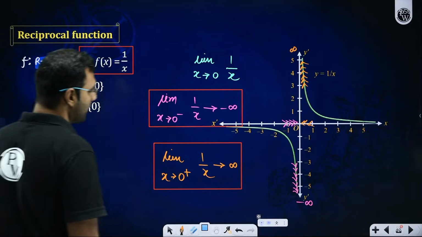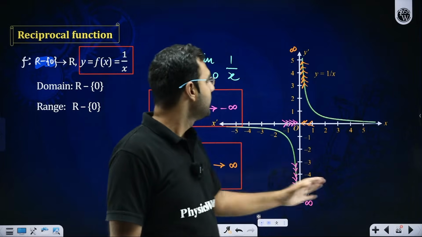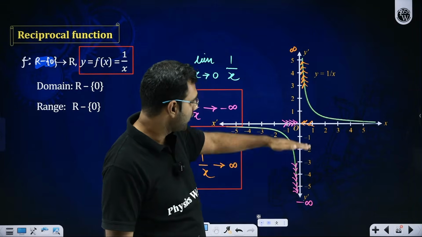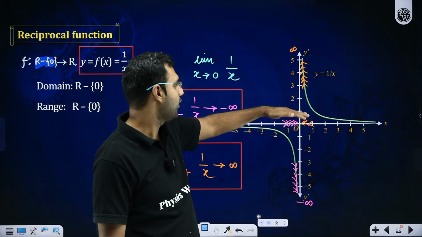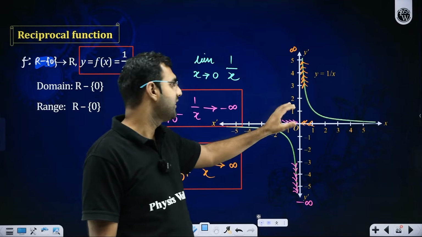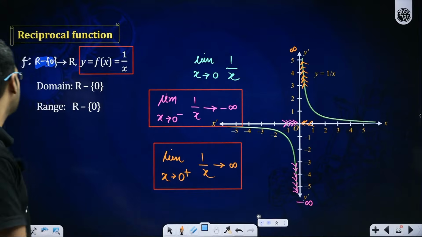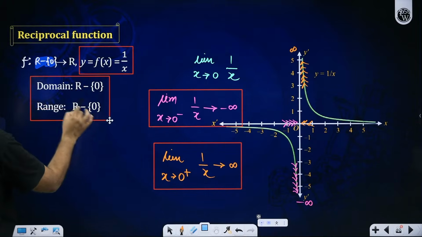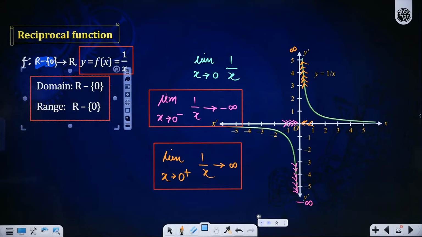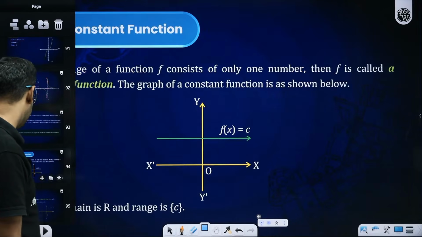So I hope you do realize that here in this function, 0 cannot be accepted as a value of x. Same when you look at the graph, it exists on all the values of y which are negative, all the values of y which are positive, but y is not 0. Y is technically 0 when x is either plus infinity or minus infinity. If I talk about domain, it can take any real number except 0. Same with range, it can take any real number except 0.